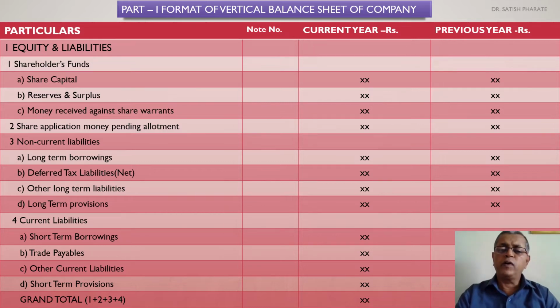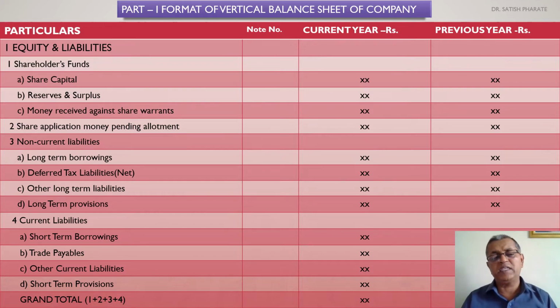Out of the offer to the public, how much is collected from the public? Is there any difference? Suppose I have called up 3 lakh rupees, but the public has paid me only 2,95,000 rupees. That means there is a difference of 5,000 rupees. That will be called my calls in arrears. Therefore, calls in arrears is the difference between total called up capital and total paid up capital. And that calls in arrears is also deducted from your share capital.